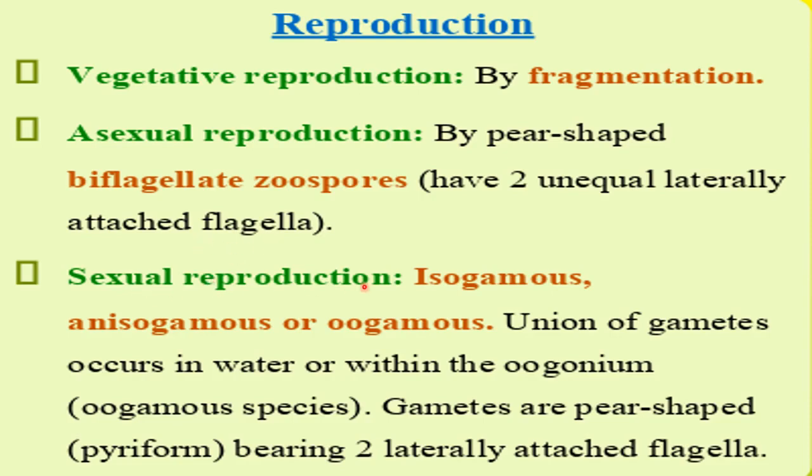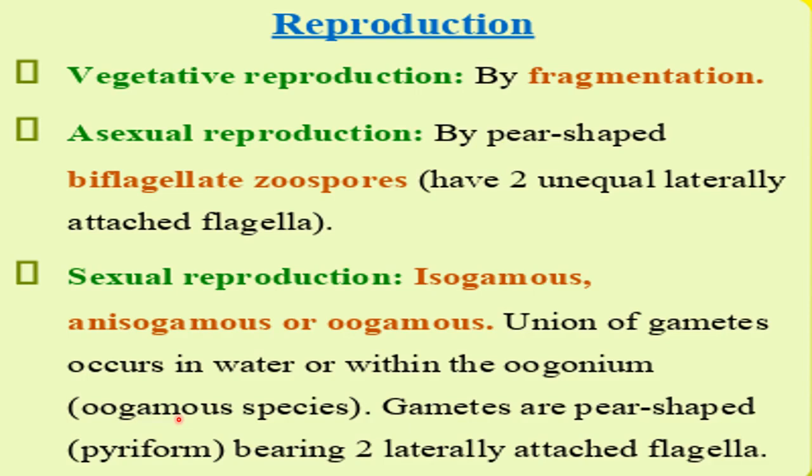Then sexual reproduction can be of isogamous, oogamous or anisogamous type. Here union of gametes occurs in water or within the oogonium. Oogonium is the structure inside which the female gamete is formed. Such type of sexual reproduction occurs in oogamous species, where in oogamy the female gamete is larger in size and static, means non-motile.